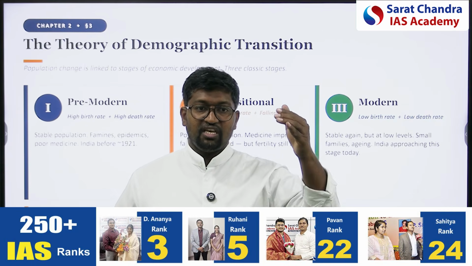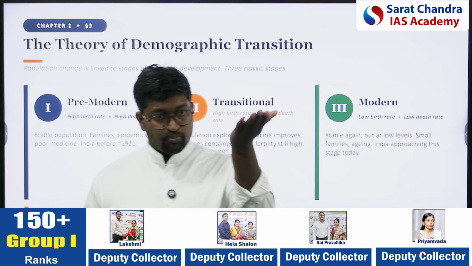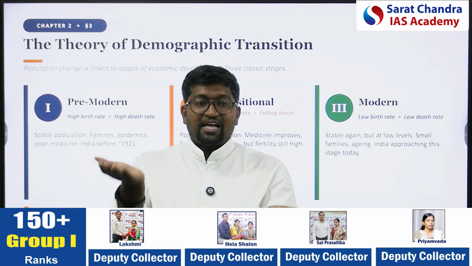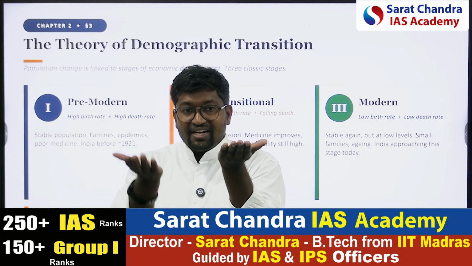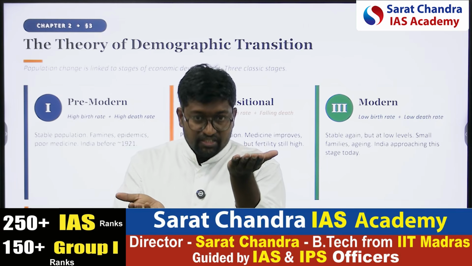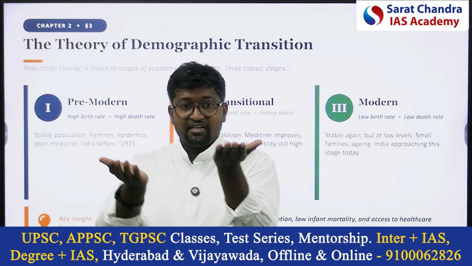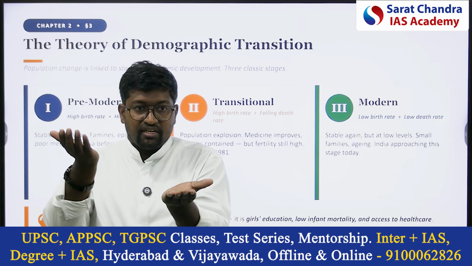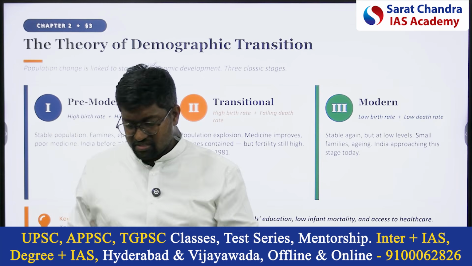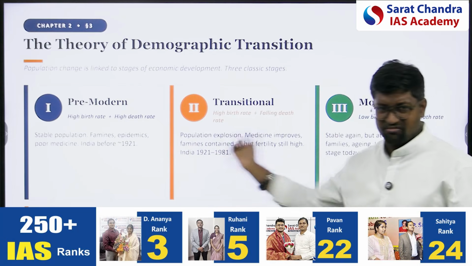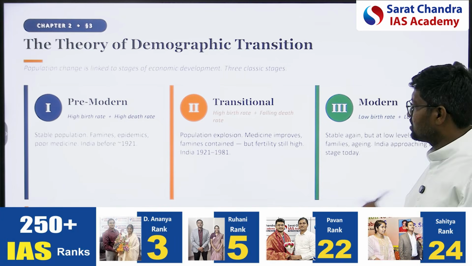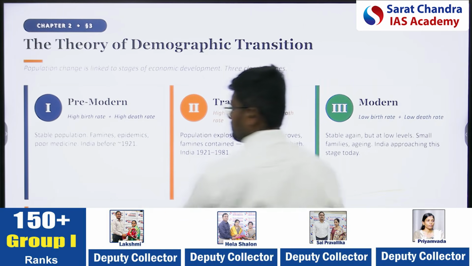Gradually, first birth rate was high and death rate was high. Then birth rate stayed high, but death rate decreased. Next, birth rate also decreased and population awareness increased. That is what we see in the theory of demographic transition. If you read it, you will understand. Simple? Okay. Next.